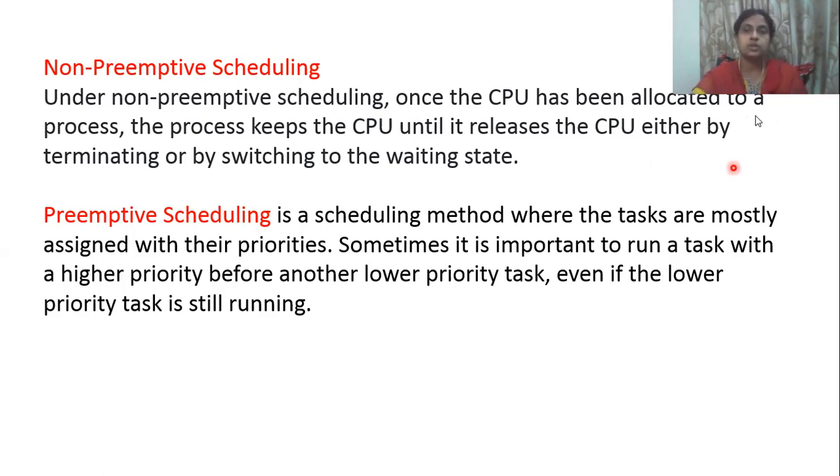What is preemptive scheduling? In between the task I am doing one work, I switch over from this job and do another job, then I bring back this job. When we do like this, we call it preemptive scheduling. Preemptive scheduling is a scheduling method where tasks are mostly assigned with their priorities. Sometimes it is important to run a task with higher priority before another low priority task. So preemptive scheduling works on the concept of priorities. Whichever needs importance, only that gets first importance.